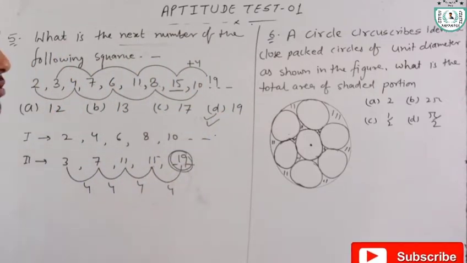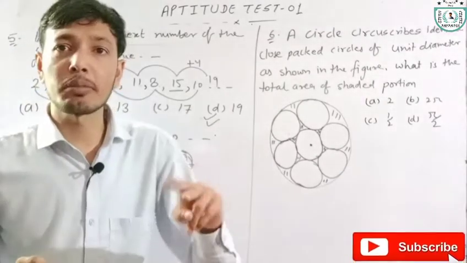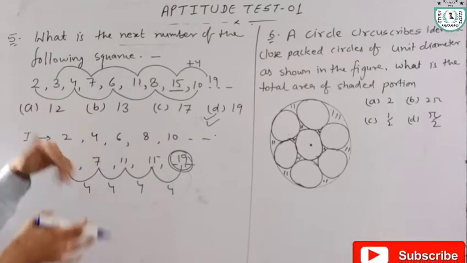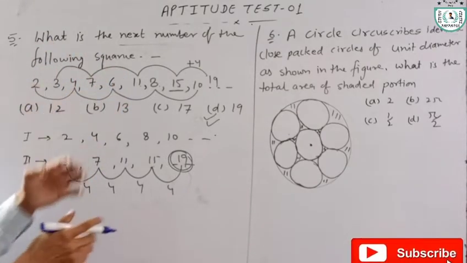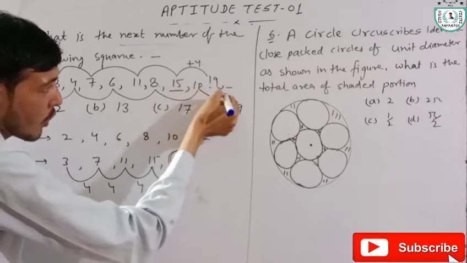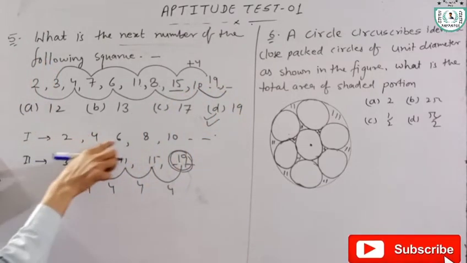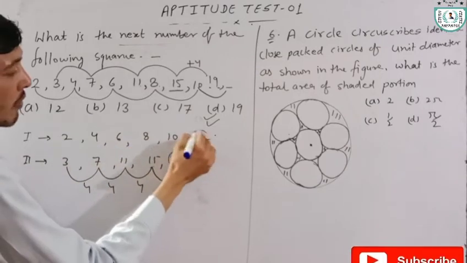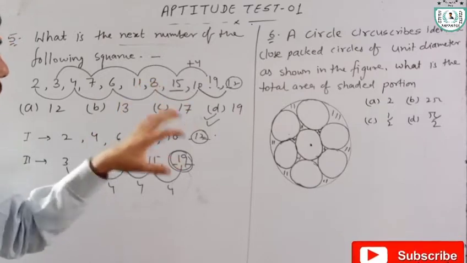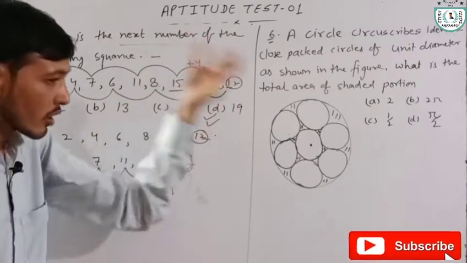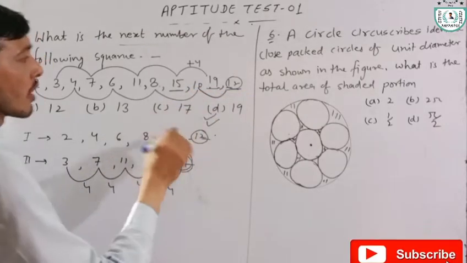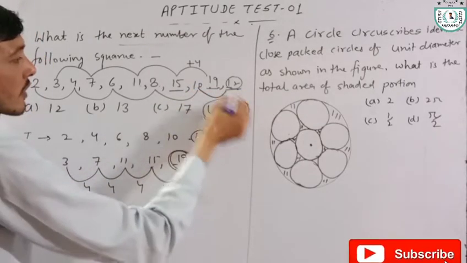Sometimes we are asked for two next numbers. According to this sequence, the next two numbers are 19 and, from the first sequence 2, 4, 6, 8, 10, the next is 12. If the question asks about two next numbers, then the two next numbers are 19 and 12. Now the correct answer is 19.